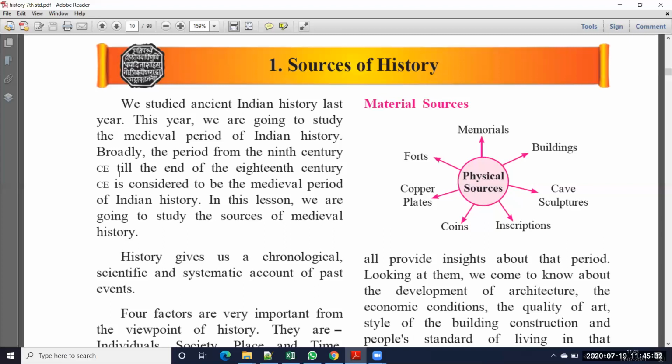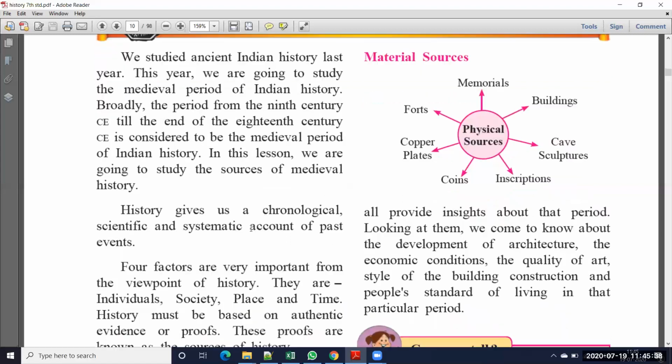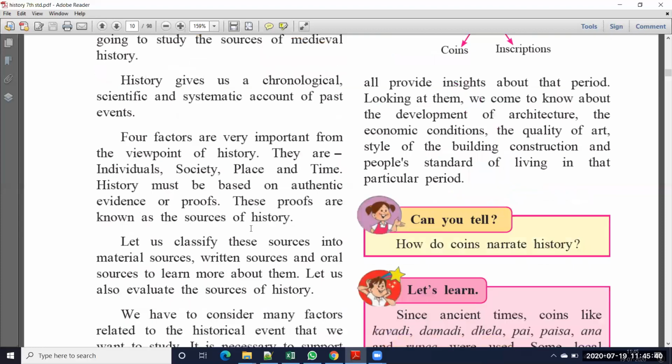Next, in this lesson we are going to study the sources of medieval history. If you want to know about the medieval period, what type of proofs do you have? Those sources we call the sources of medieval history. History gives us a chronological, scientific, and systematic account of past events.